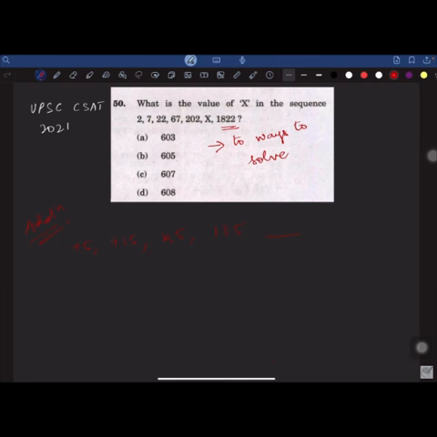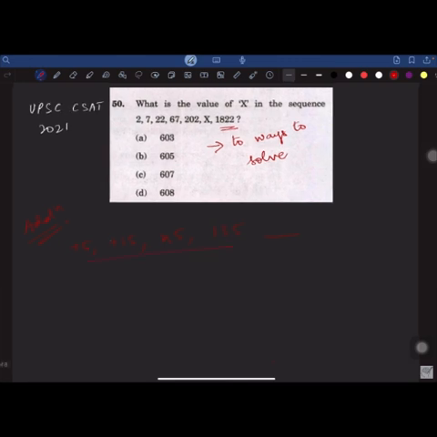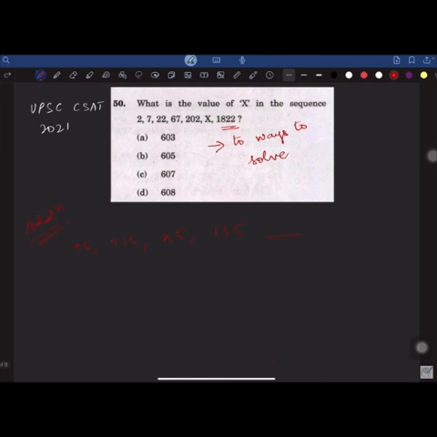So first of all, we observe these things. You can see there is some pattern being followed here. The numbers look like multiples of 5. So 5 into 3 gives us 15. But you see here, 15 into 3 gives you 45.